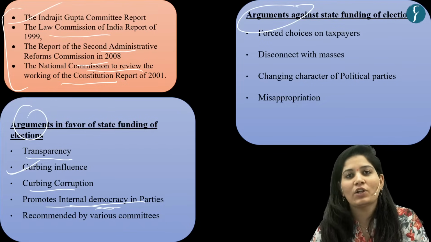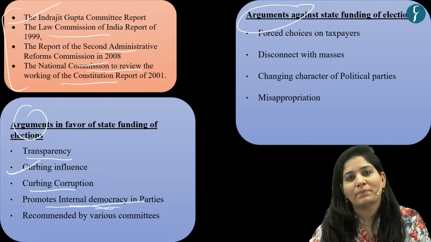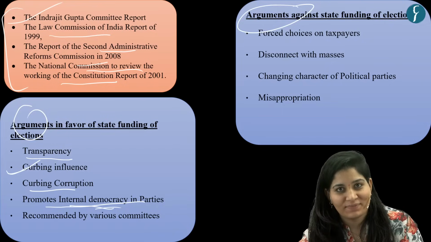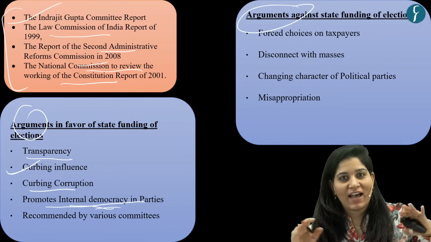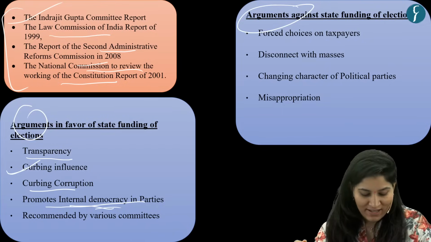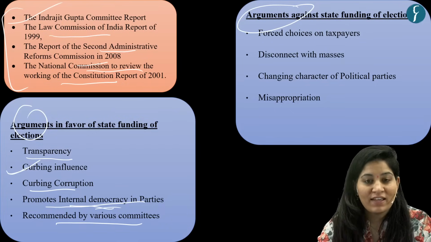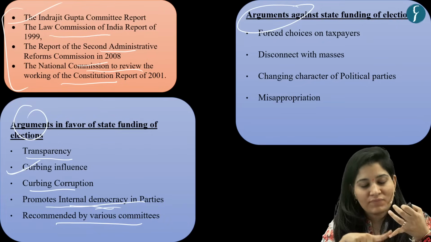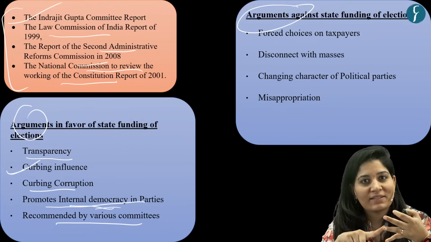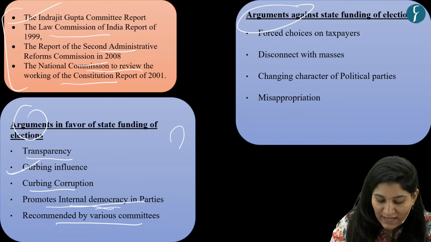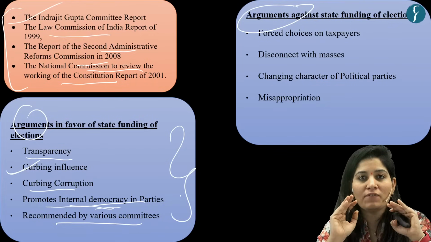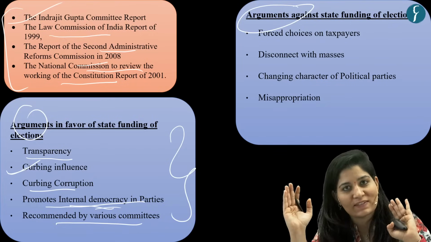Now, parties will not choose only candidates who are haves. It is equal for haves and have-nots now. Then it is recommended by various committees, as we have seen just now: Indrajit Gupta, the second ARC. Okay. So these are the arguments in favor of state funding of elections.